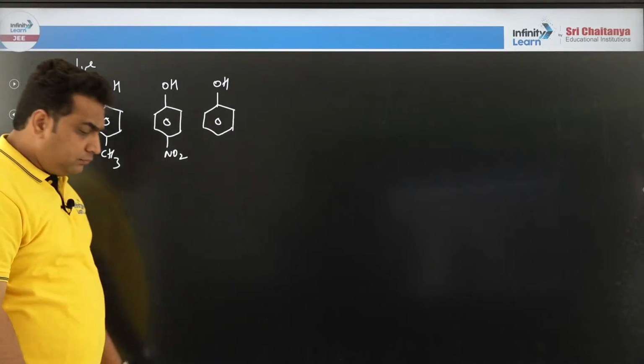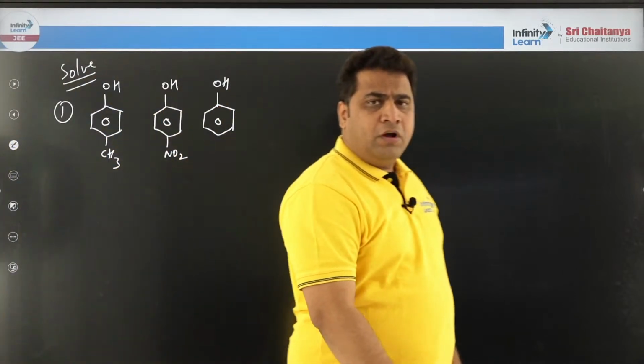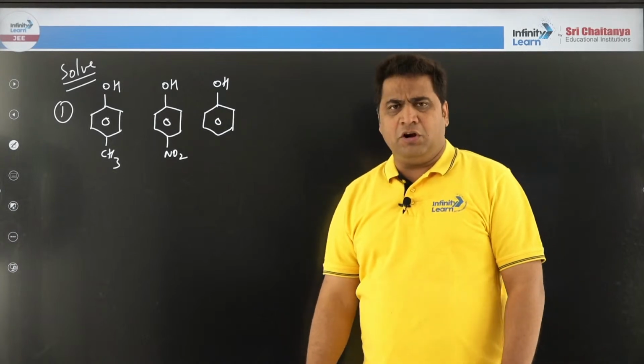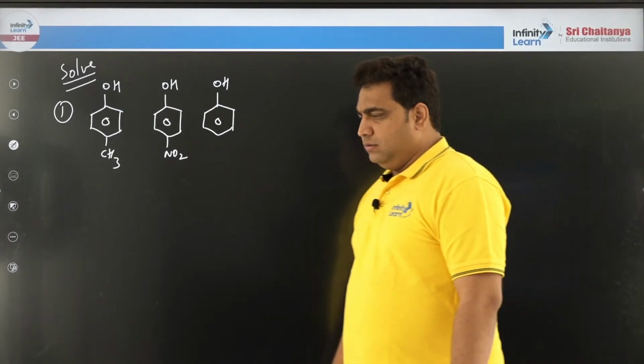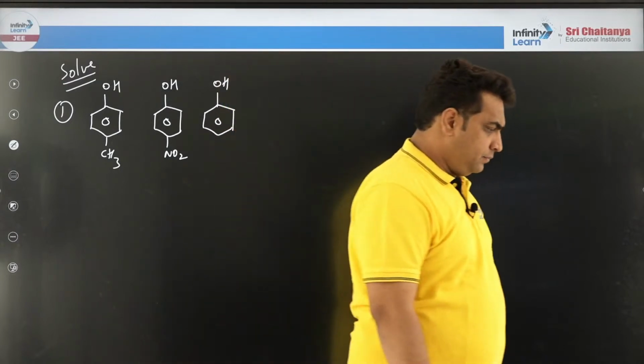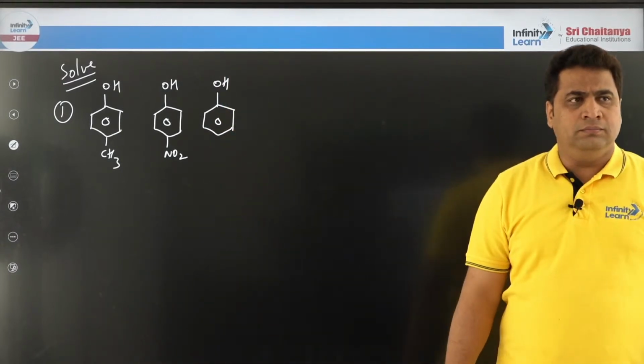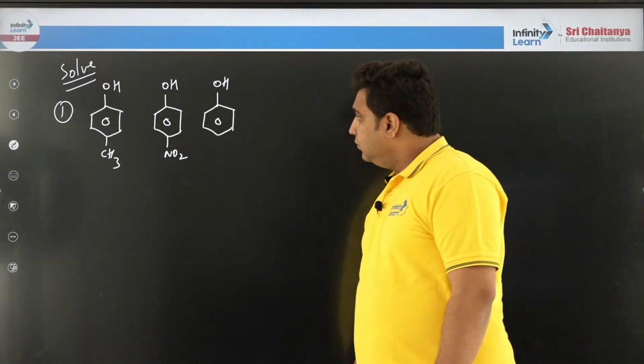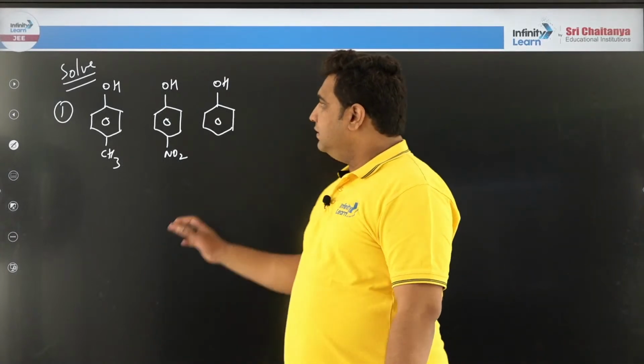Come on. Solve this problem now. I will give you 5 seconds, not more than 5 seconds. 1, 2, 3, 4 and this is 5. What is the order of acidity?